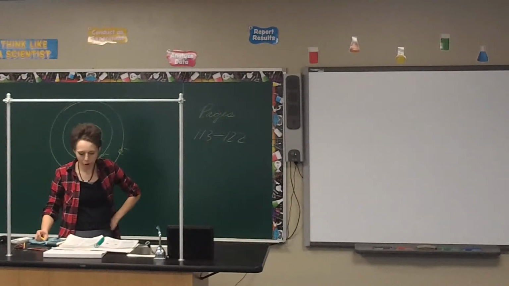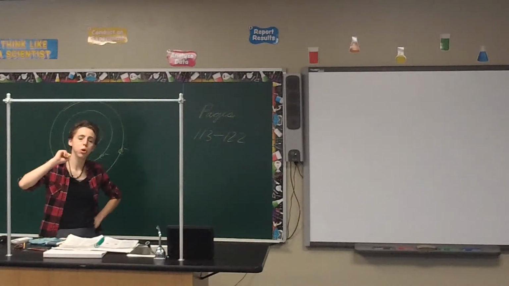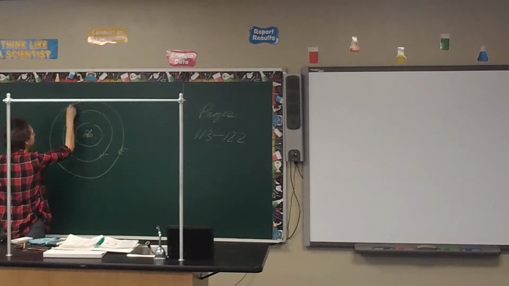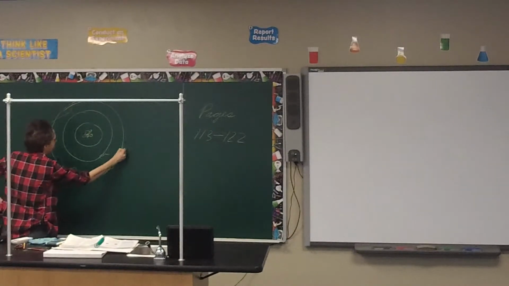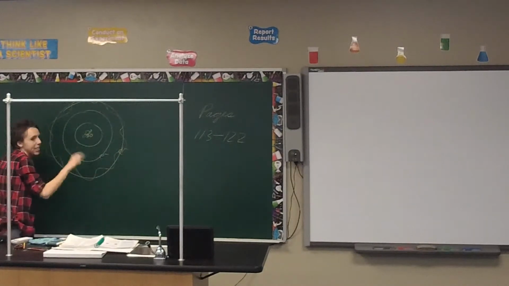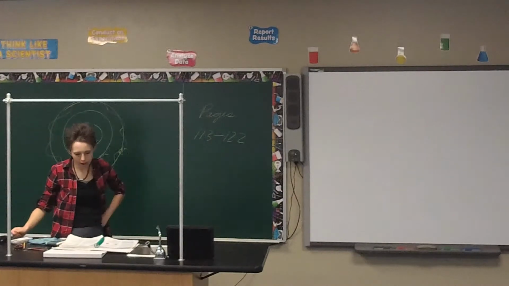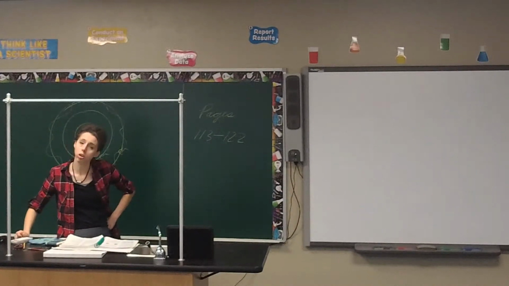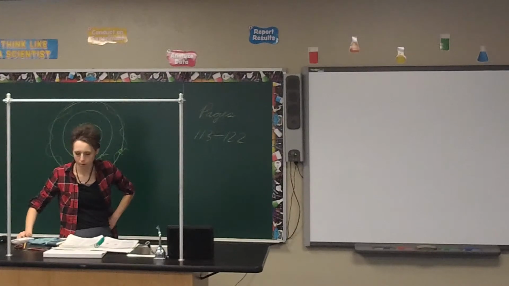Alright, who came up with the wave mechanical model, saying that the electrons move not in these circles, but in this wave pattern as they go around it? Who came up with that idea? So that was Schrodinger. So make a note for him. Erwin Schrodinger.